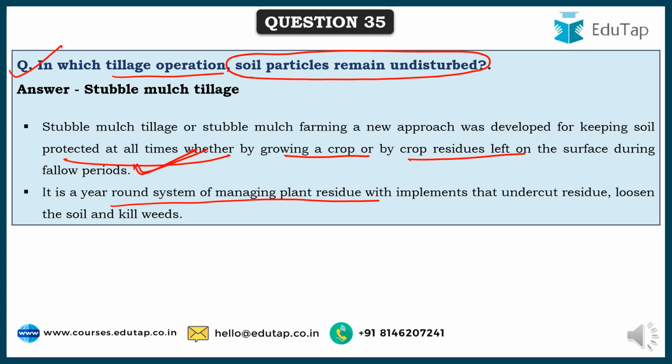Instead of burning the trash and everything, what they do is they spread the stubble mulches as a mulch with implements that undercut the residue, loosen the soil and kill weeds, and thereby the plants that grow, these stubbles, they already form a mulch sort of, thereby protecting for moisture retention also, and also the utilization of the stubble as mulch.